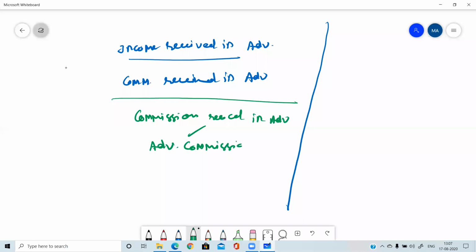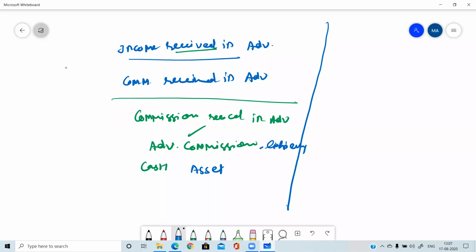Advance commission. And whenever we are receiving or making a payment, the other account involved is always cash. So cash is again an asset, and commission received in advance: what is its nature? Asset, liability, capital, expense, or revenue? Yes, very good, Ajay Bhatia. It's a liability. Very quick answer. Very good.